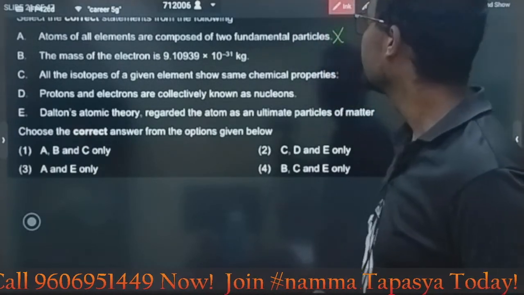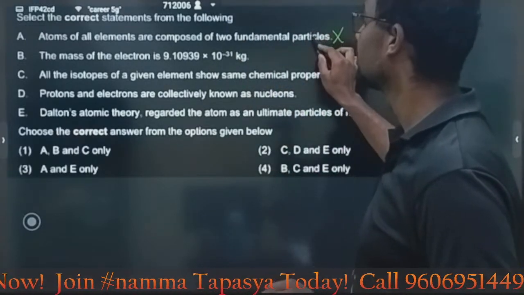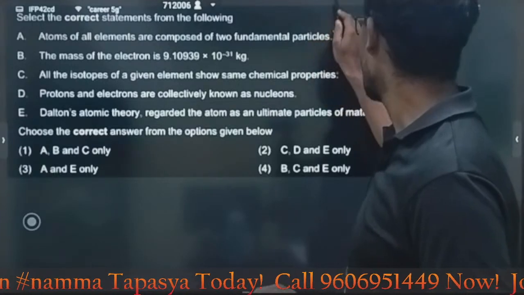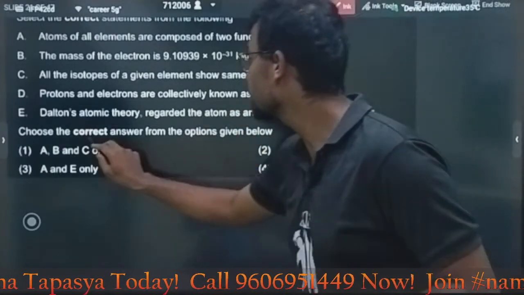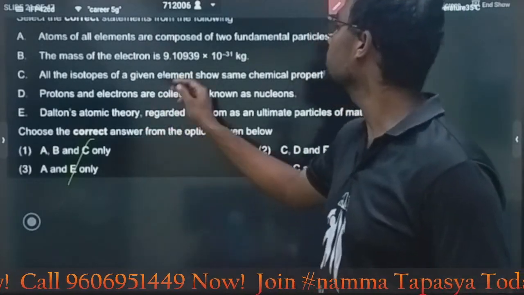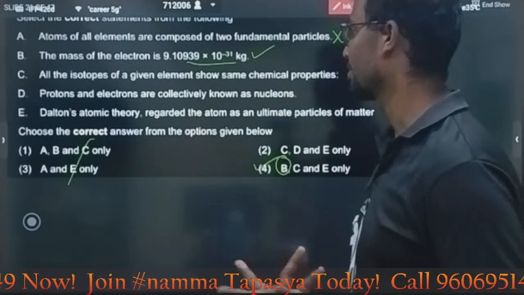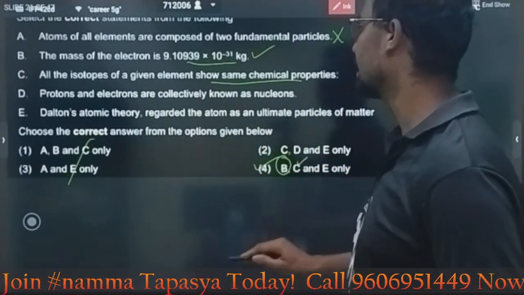Here, incorrect statement. Everywhere A is there almost. We need to choose correct. Yeah, we need to choose correct. That's why you can easily remove 1 and 3. Remaining 2 and 4. The mass of the electron, as it is, is correct, B. Here we have B, then the answer is option 4. Very simple.